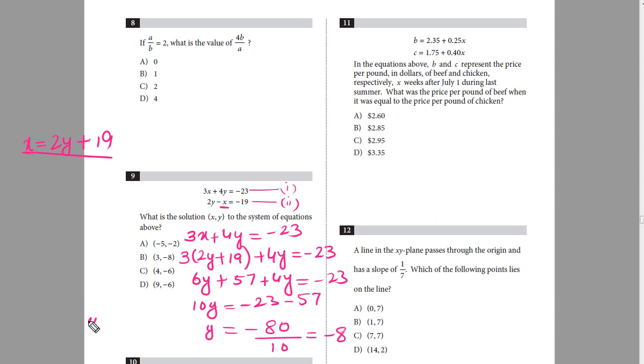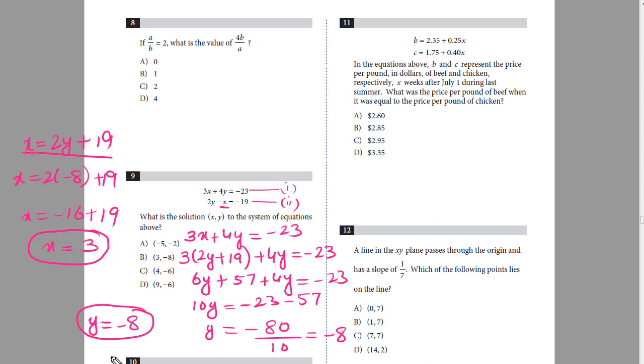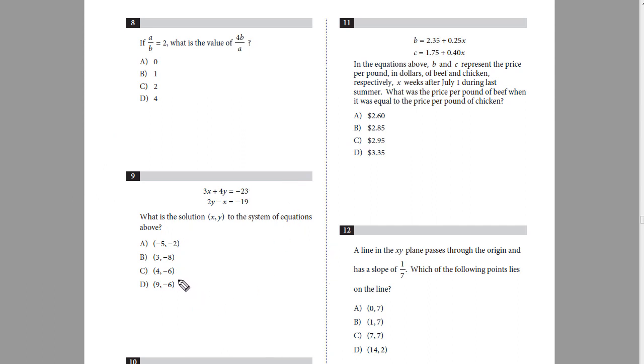So y is equal to negative 8. Now I'll insert negative 8 in this equation. So x will be equal to 2 times negative 8 plus 19. So x equals to negative 16 plus 19. So x will be equal to 3. So in this method we can solve it by the method of substitution. So x will become equal to 3 and y will become equal to negative 8. Now the third method is the elimination. Now I leave it on to you to try this question with the elimination method, and we'll move on to the next question.